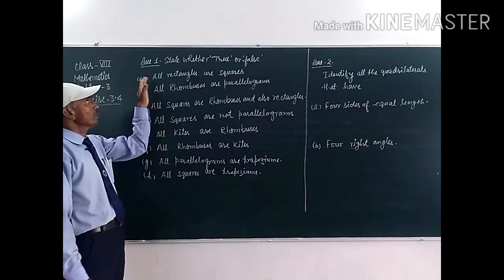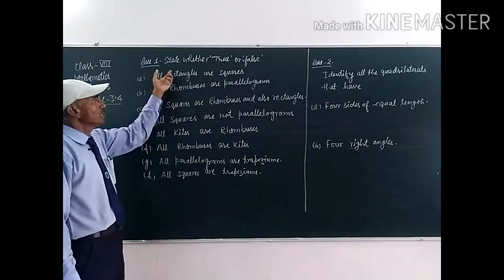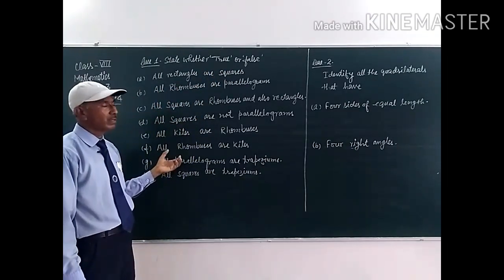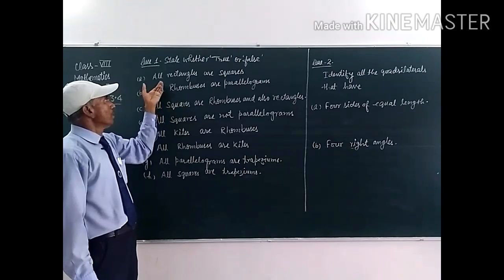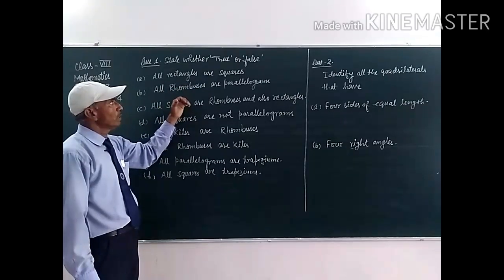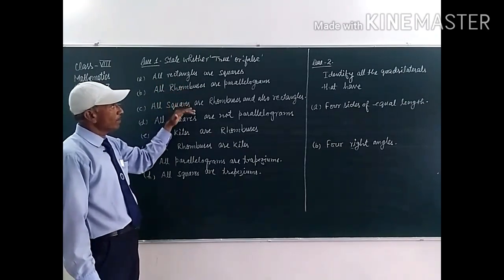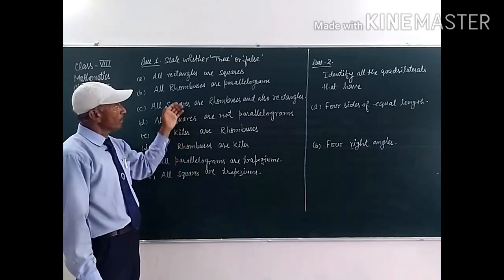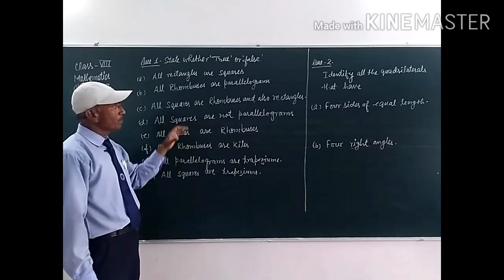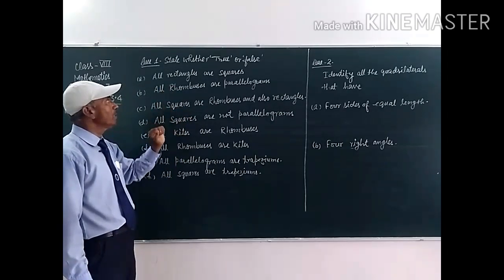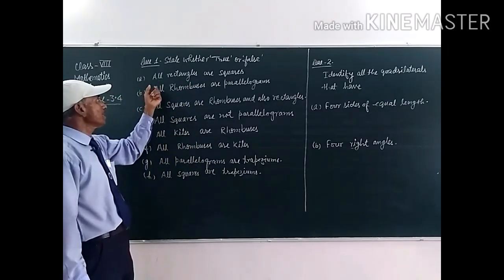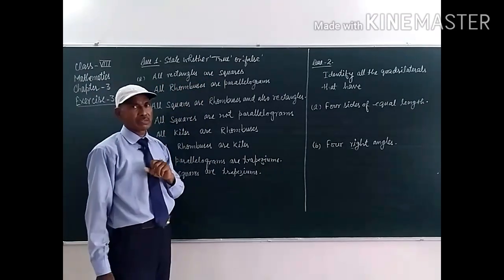So, question number one of exercise 3.4 is: state whether true or false. Some statements are given here and we have to decide whether each statement is true or false. Students, in the previous video we have already studied these figures and we know their properties. On the basis of the properties of these figures we have to decide whether these statements are true or false. So, the first statement is: all rectangles are squares.